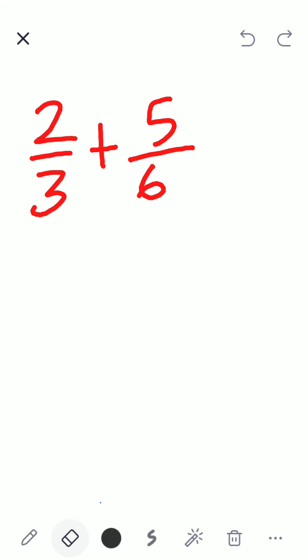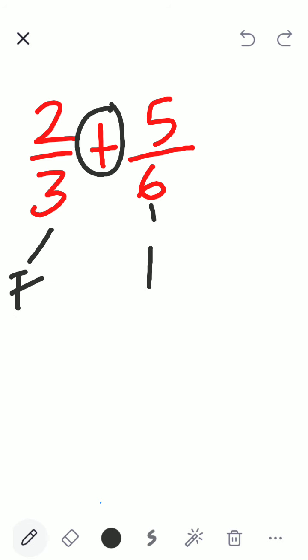We have to observe that the plus sign is there. Okay, very good. Plus sign is there. That means I cannot combine the numerator. I cannot combine the denominator. Then I will see, next what will I see? This is a fraction. This is a fraction. Then you will send a signal to the brain. The brain will tell you, oh, Biju sir had told that when 2 fractions are added, we have to do something. First, we have to identify the type of fraction. What are the types of fractions?